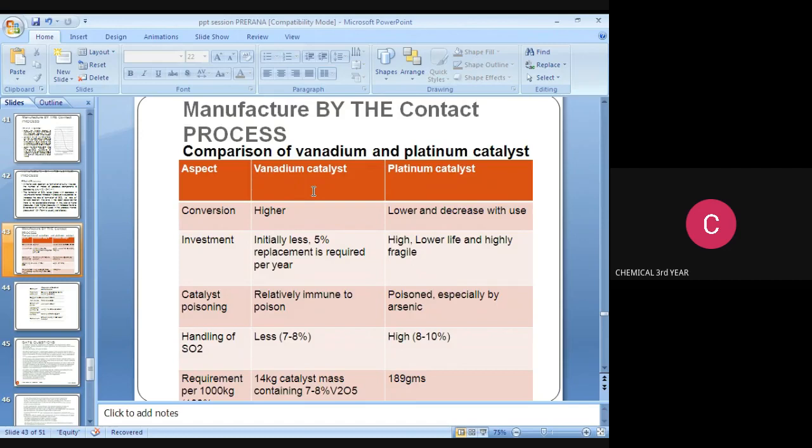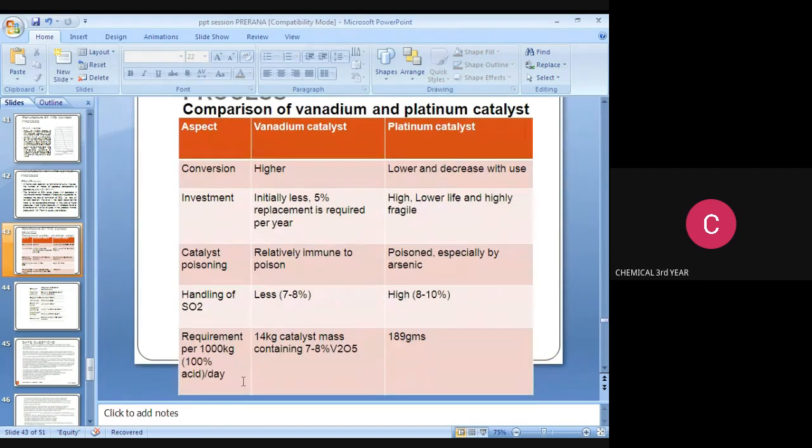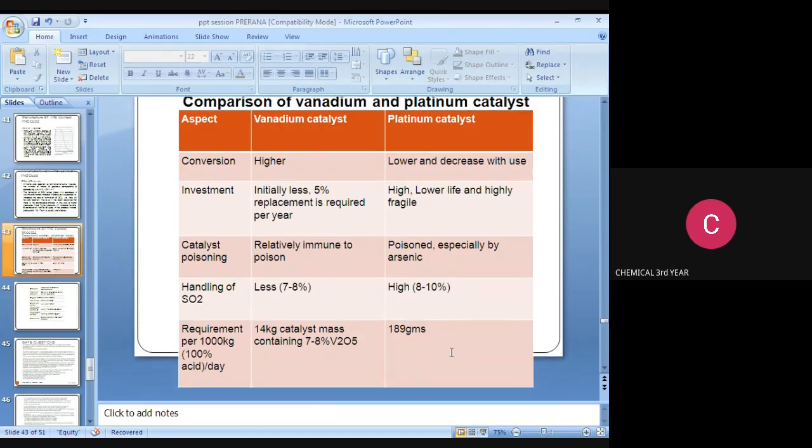Handling of SO2: vanadium handles less than 7 to 8%, while platinum handles 8 to 10%. Requirement per 100 kg of 100% acid per day: 14 kg of catalyst is required for vanadium pentoxide, where the mass content is 7 to 8%. For platinum catalyst, it is 189 kg.